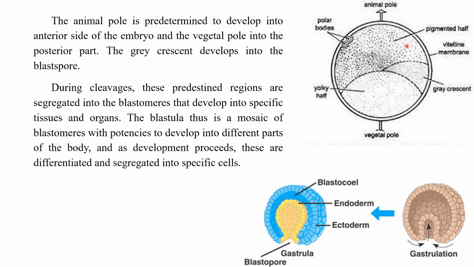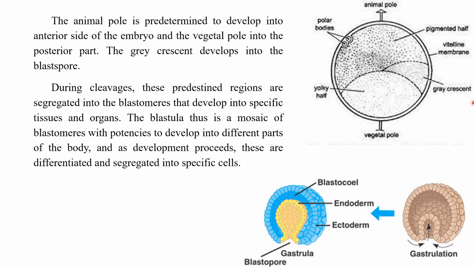The animal pole, as you know, the ovum or the egg has two poles, the animal pole and the vegetal pole. The animal pole is more actively dividing, and it will be involved in the process of development more actively than the vegetal pole, because the yolk will be concentrated more towards the vegetal pole. So the animal pole is predetermined to develop into the anterior side of the embryo, and the vegetal pole into the posterior part.